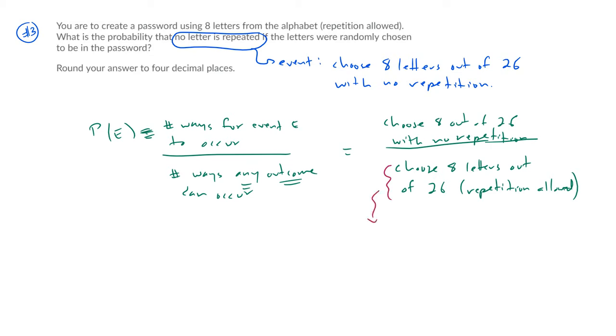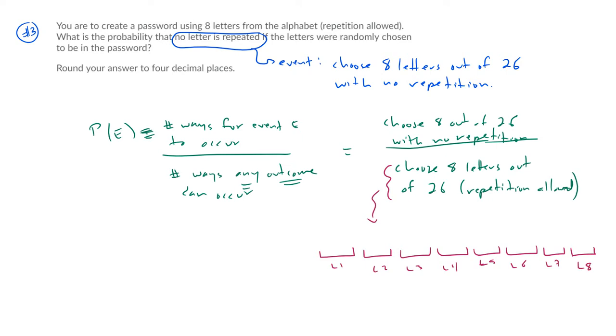For my denominator, I want to choose 8 letters out of 26, repetition allowed. That means repetition allowed means you can use a letter multiple times. So here's what this would look like. Here's letter 1, letter 2, letter 3, letter 4, 5, letter 6, letter 7, am I going to have room? Yep, letter 8, okay? So I've got 8 letters I'm choosing.